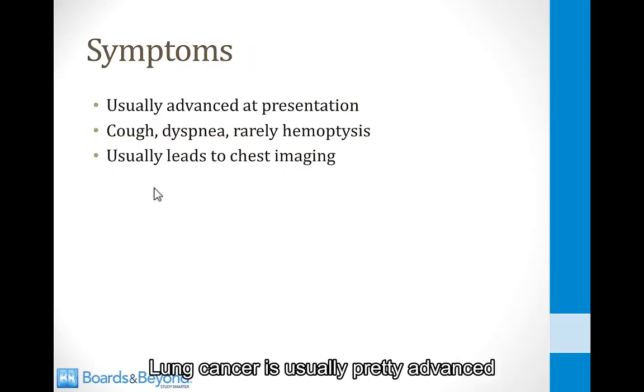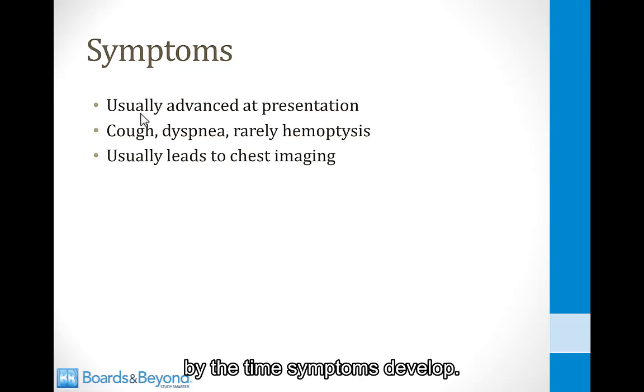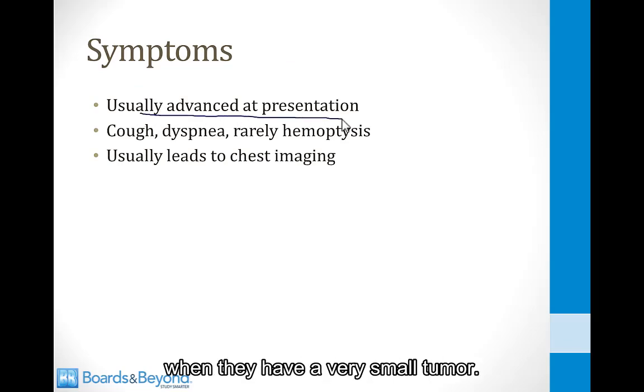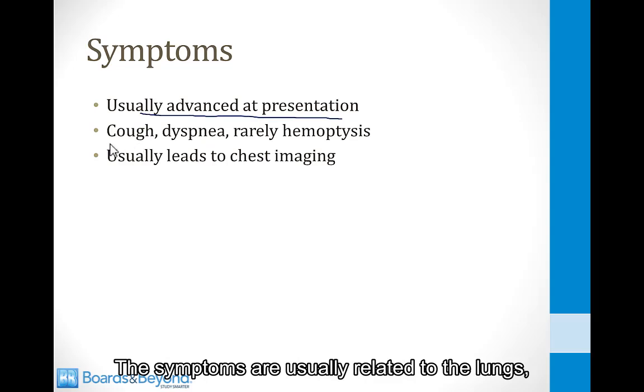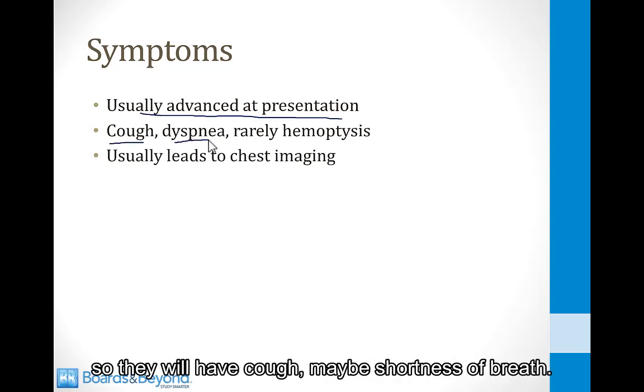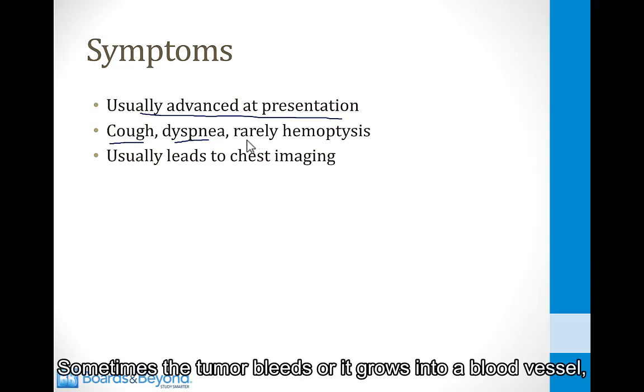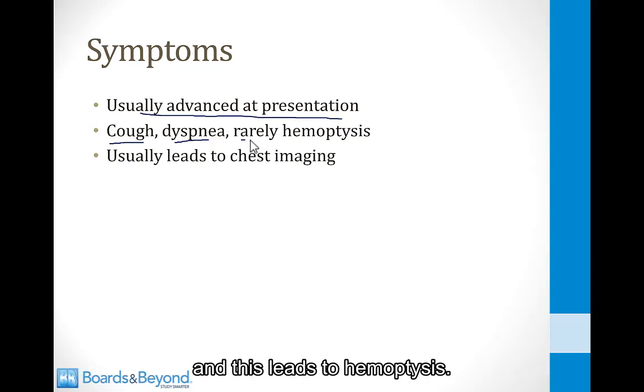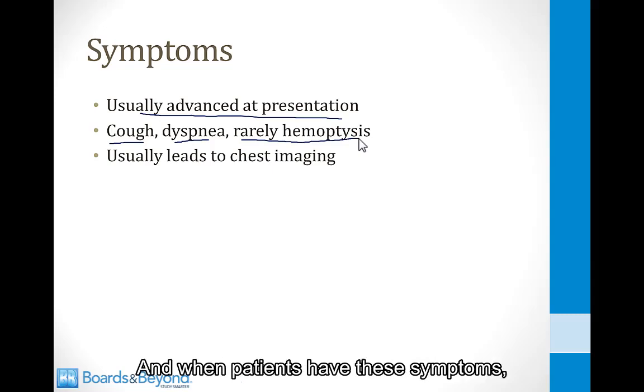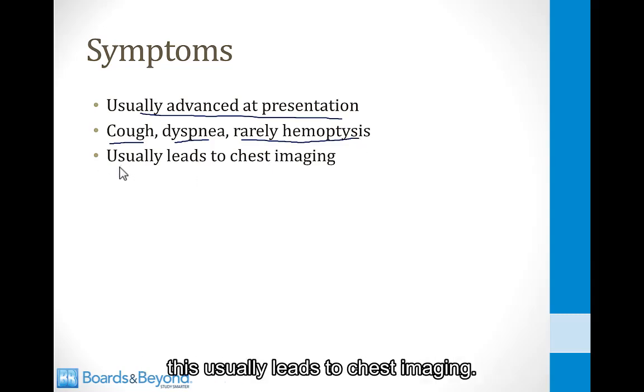Lung cancer is usually pretty advanced by the time symptoms develop. Most people are not detected when they have a very small tumor. They're often detected when it's large and unfortunately metastatic. The symptoms are usually related to the lungs, so they will have cough, maybe shortness of breath. Sometimes the tumor bleeds or it grows into a blood vessel, and this leads to hemoptysis. When patients have these symptoms, this usually leads to chest imaging.